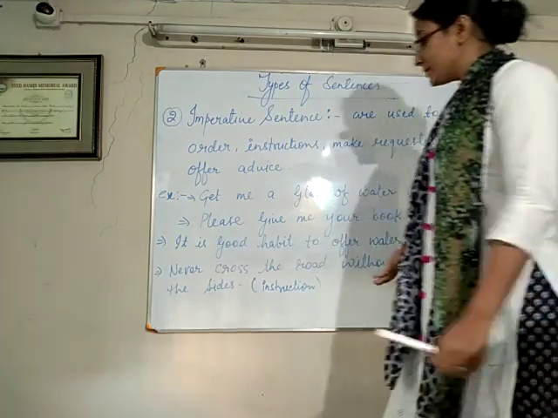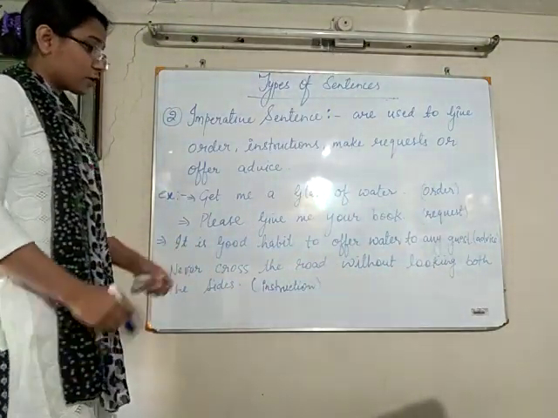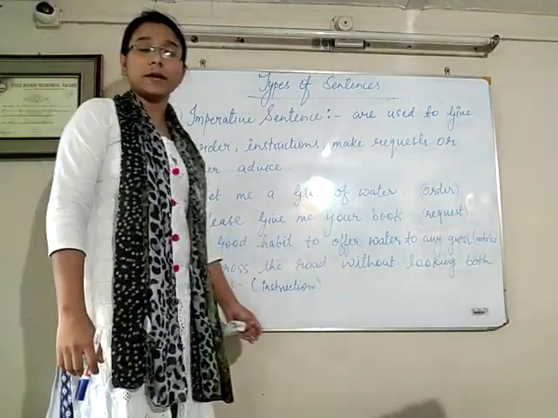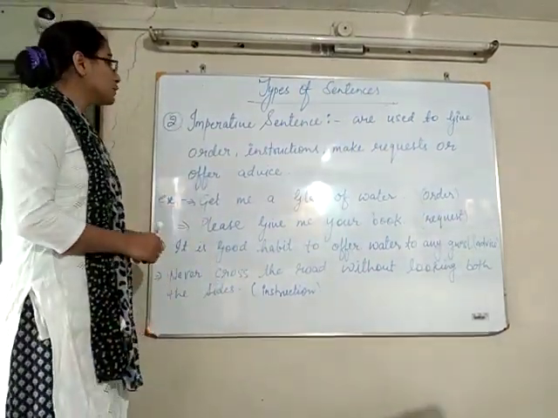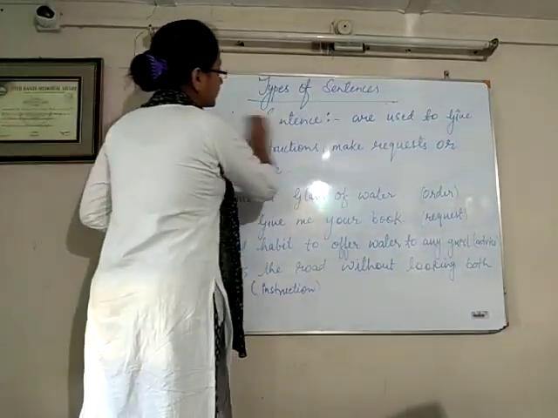So in this sentence we found that there is an instruction that is given to us: never cross the road without looking at both the sides. Okay. Now come to the third type of sentence, that is exclamatory sentence.